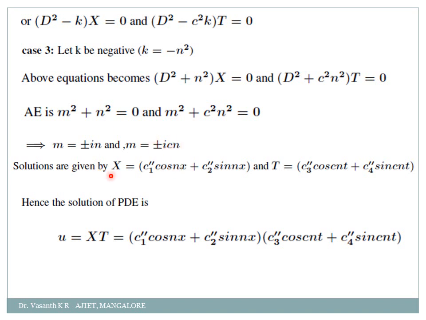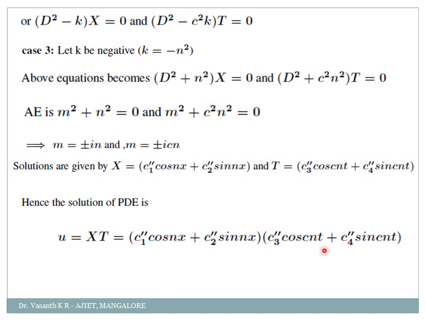Then my solution for this is X = c1'' cos nx + c2'' sin nx, and for T it will be c3'' cos nct + c4'' sin nct. Then finally my solution is u = XT. Write the value of X here and write the value of T here. Okay, so these are the various possible solutions for the one dimensional wave equation.